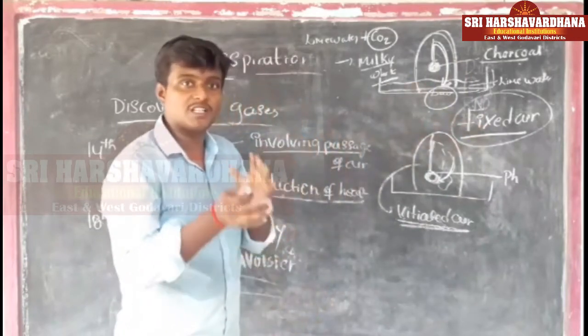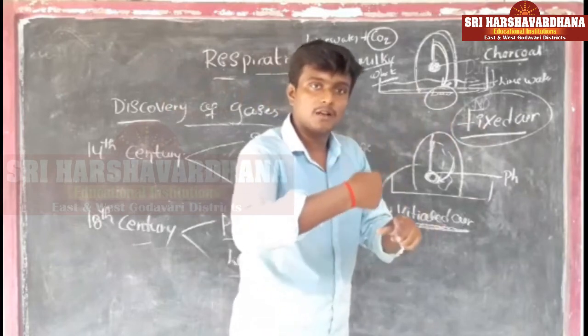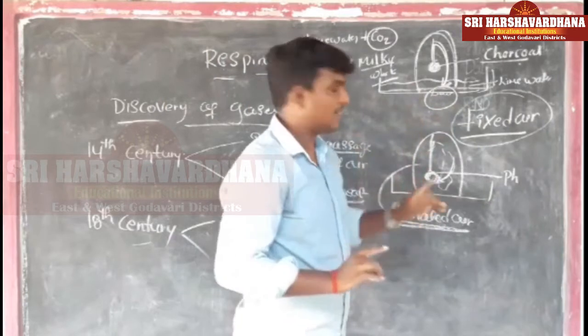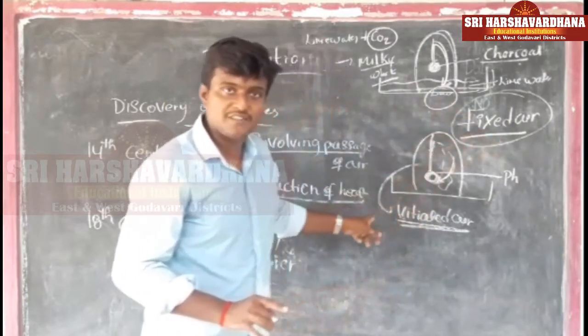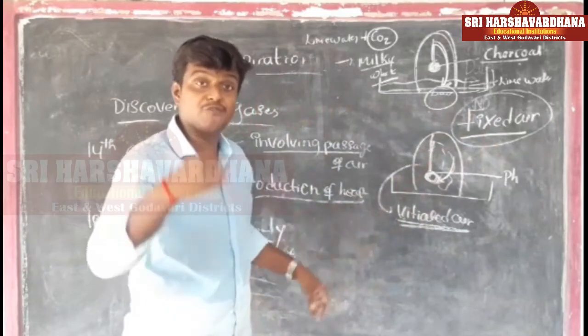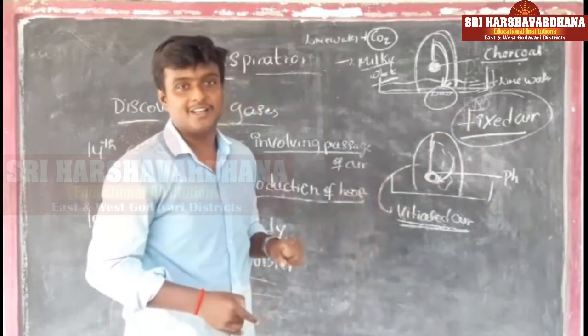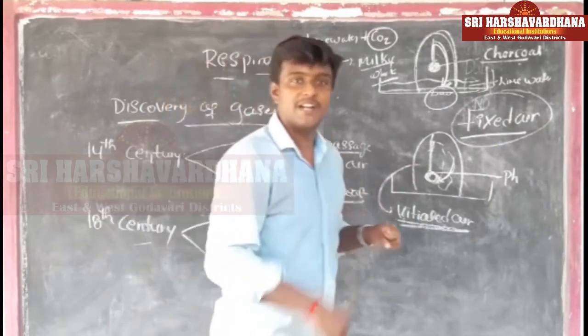So here he thought that in the process of burning, oxygen will be helping and carbon dioxide will be released. So in the beginning, carbon dioxide was called fixed air and oxygen was called vitiated air. Why vitiated air? It means vital air, important air. Oxygen is required for our body. That's why it was called vital air.